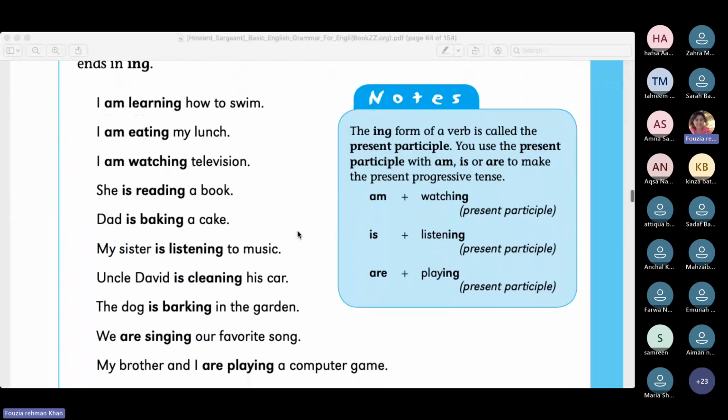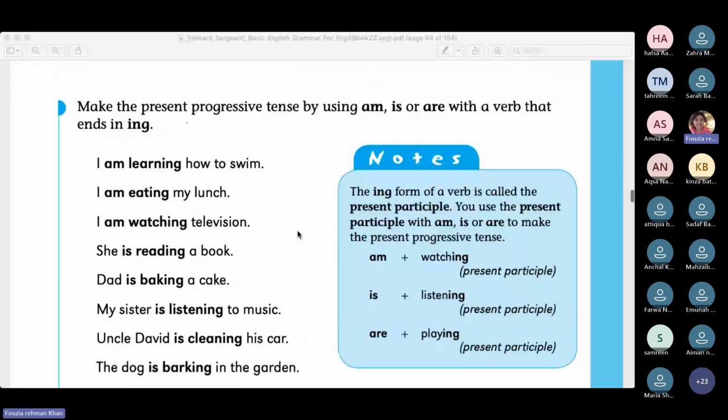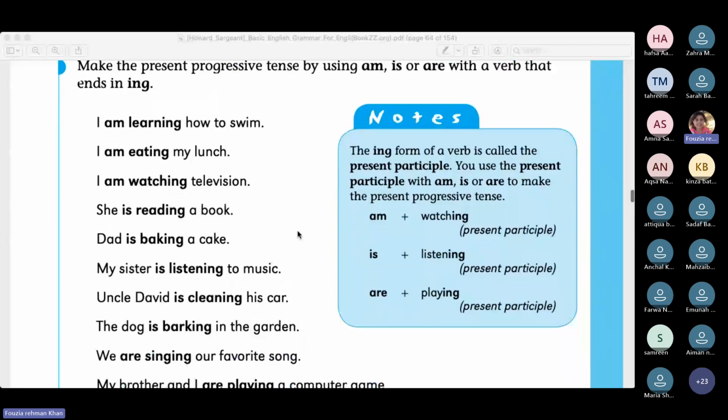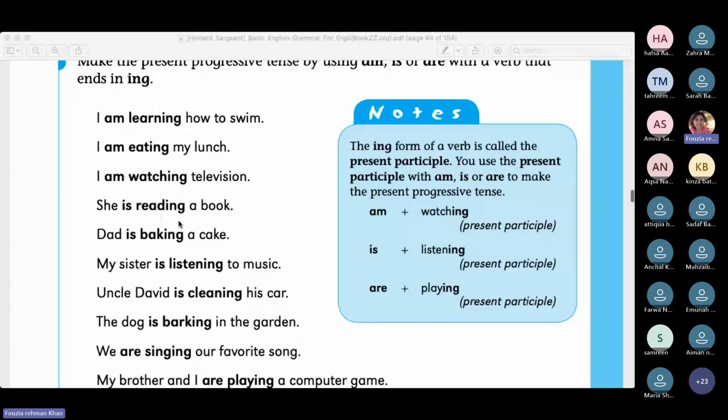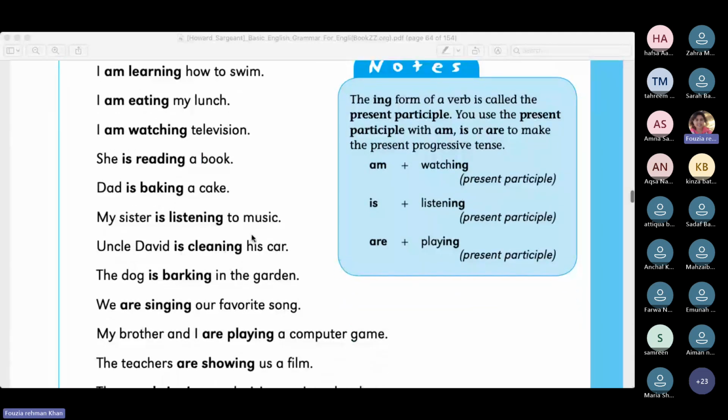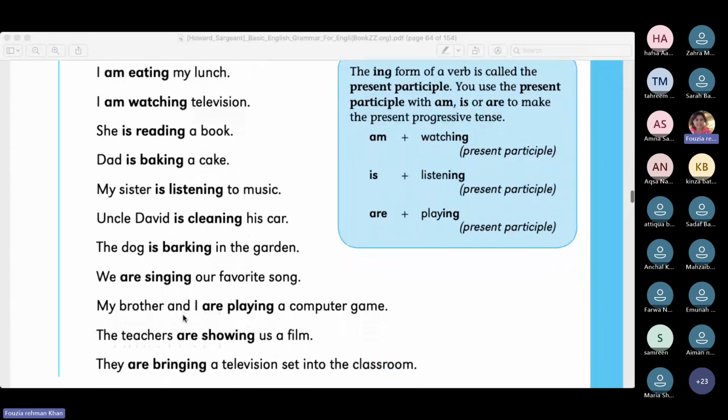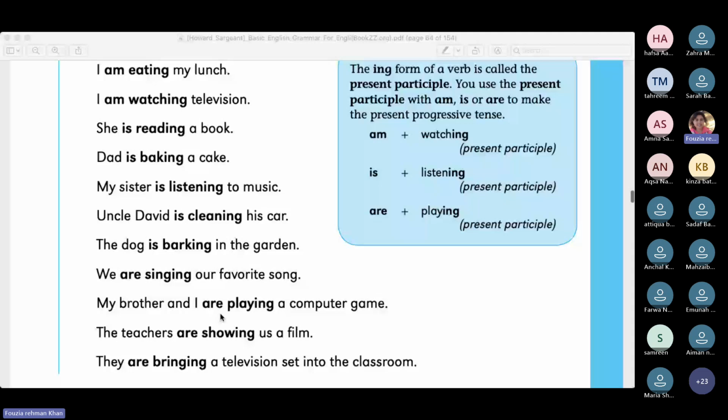These are some of the examples of the present progressive tense or present continuous tense. I am watching. She is reading. Dad is baking a cake. My sister is listening to the music. Uncle David is cleaning. The dog is barking. We are singing our favorite song. My brother and I are playing a computer game. The teacher is showing us a movie. They are bringing a television set into the classroom.